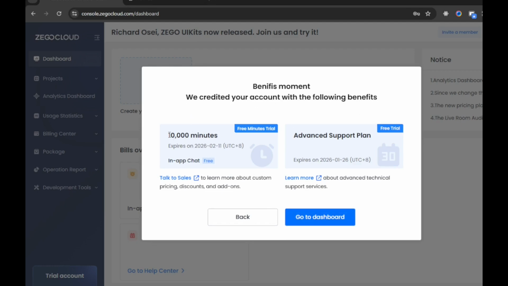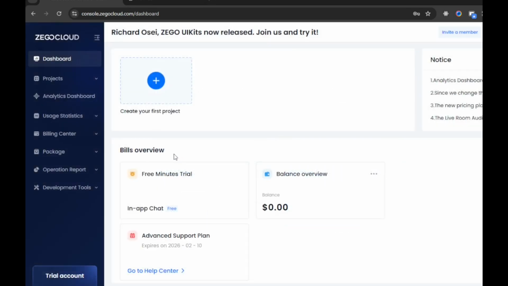And so we credited your account with the following benefits. We have 10,000 minutes given for free, so we can use this. And then there's an advanced support plan as well. So let's go back to the dashboard. So here you see it, guys. The 10,000 free minutes has been awarded.